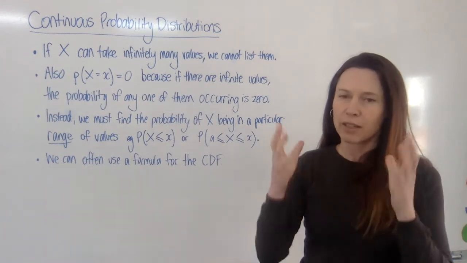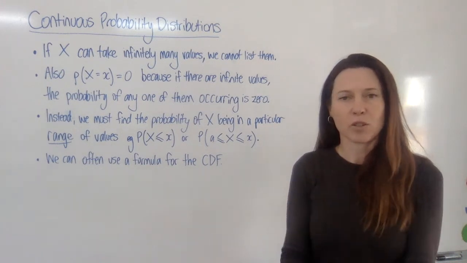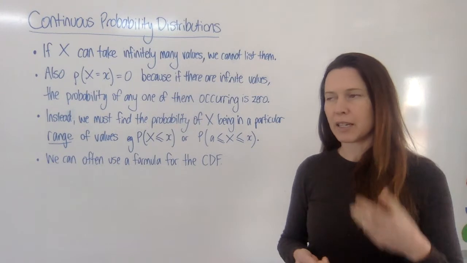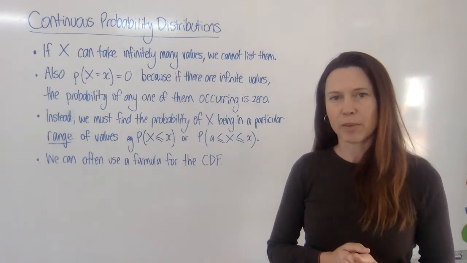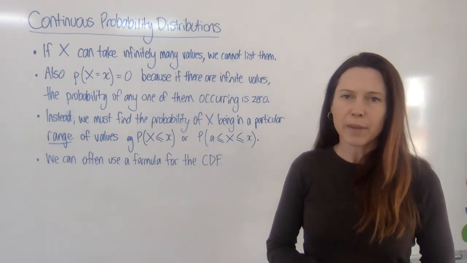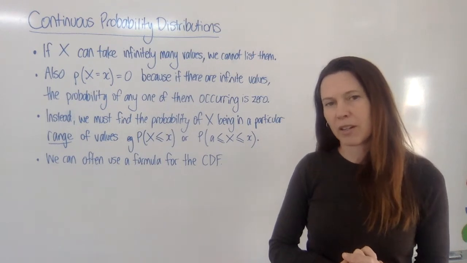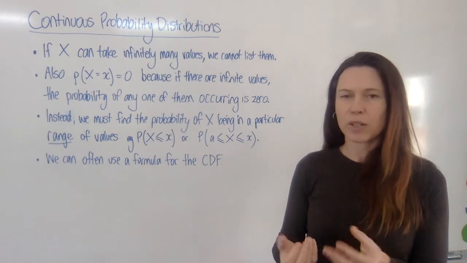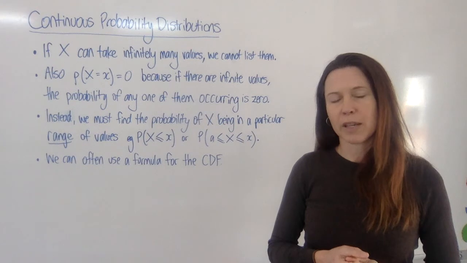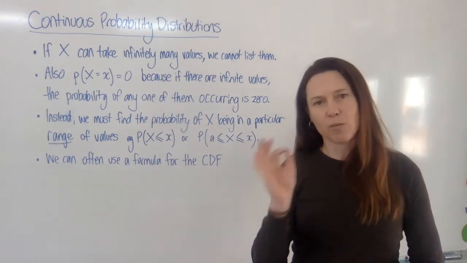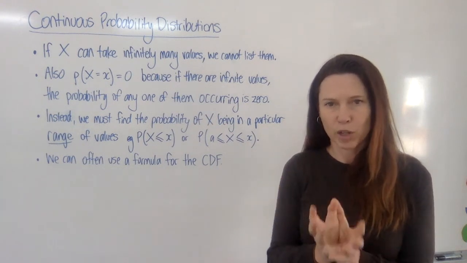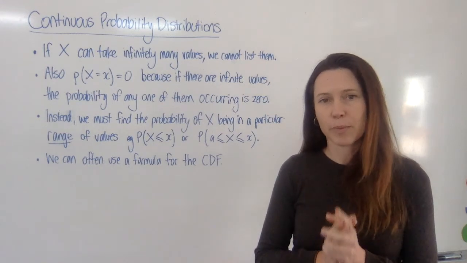Whereas if I take 5 litres of water and I tip it into 2 buckets and I look at the probability that either bucket ended up with a certain amount of water, well, that amount really comes down to how I measured it, and the number of decimal places that I used, how reliable my equipment was, and in fact the probability of any one particular volume occurring in either bucket is going to be 0.